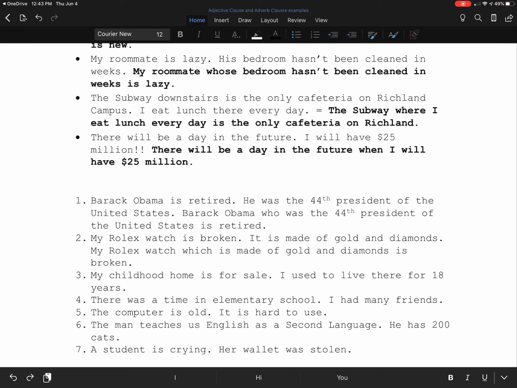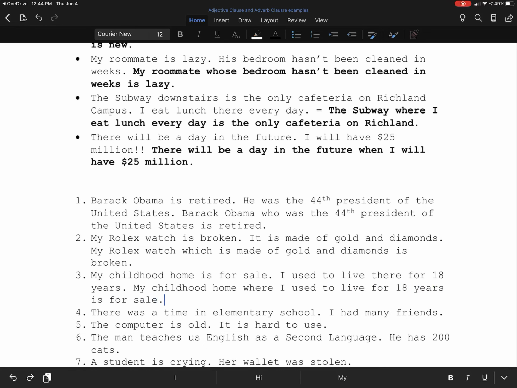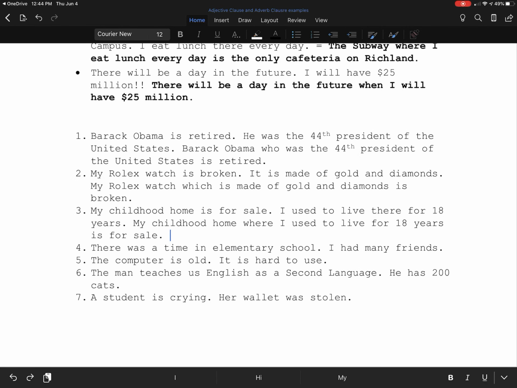This next sentence says, my childhood home is for sale. We're talking about a place. And I also know it's a place because I say I used to live there for 18 years. So we're going to combine at the home, and we don't need to say the word there because I know we're talking about a place. My childhood home, where I used to live for 18 years, is for sale.